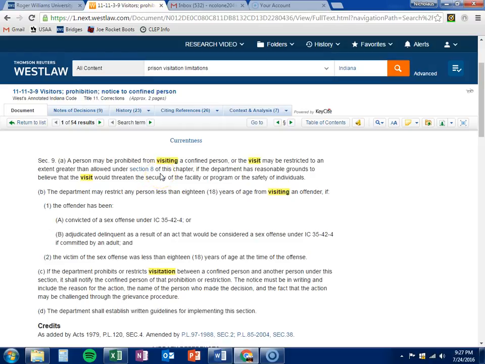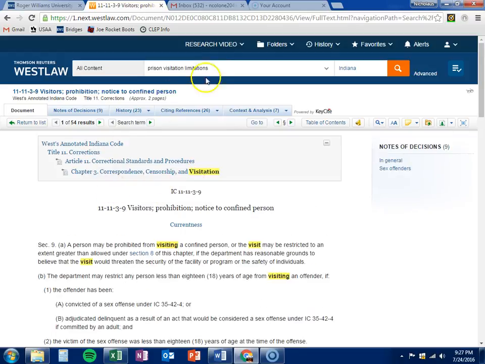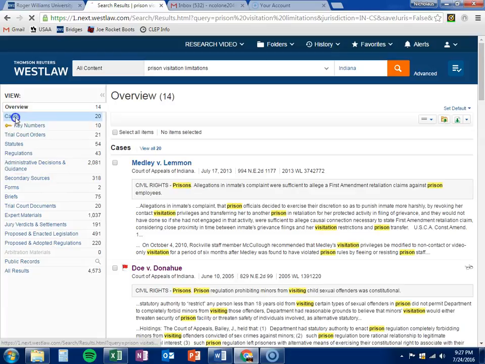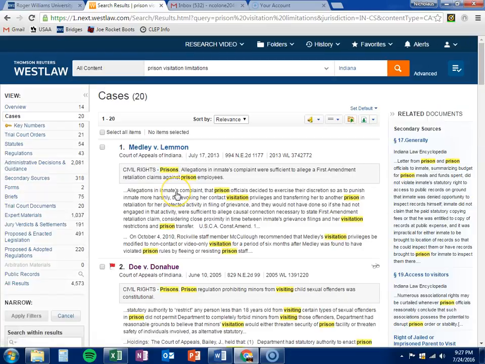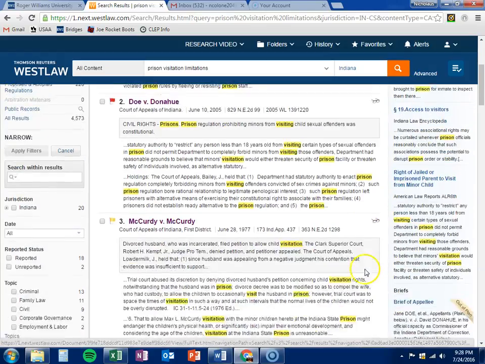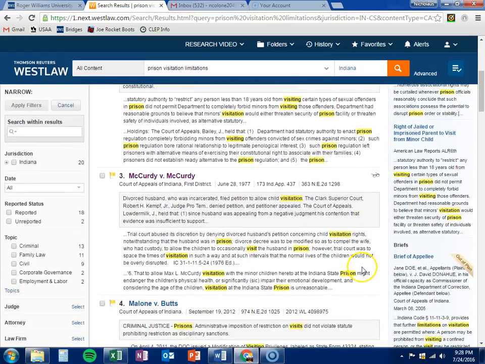So with that, we decided that we wanted to see if there's any case law out there. So we're going to have to go up here, because if we go back to the search and go to cases, the overwhelming issue is that a lot of them, and by a lot I mean almost all of them, have to do with sexual offenses, as you can see here, sexual offenders, or contested visitation.